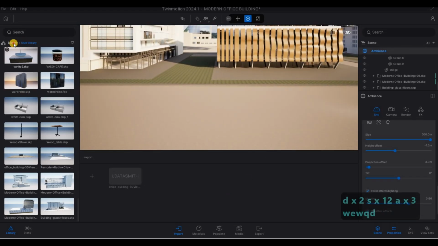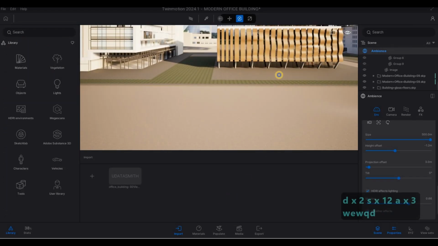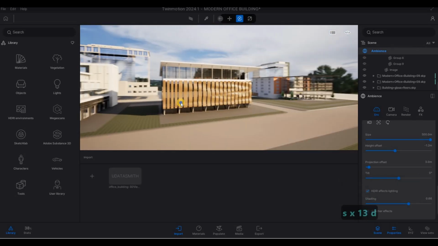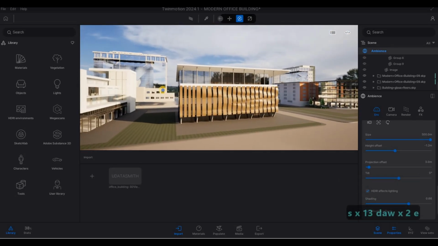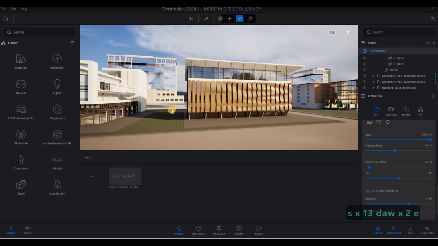And then we're gonna make this a lot better. We're gonna add in the grass and then some trees around to make it more realistic, and then we're going to add some decals as well.